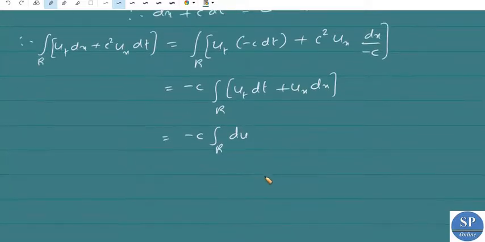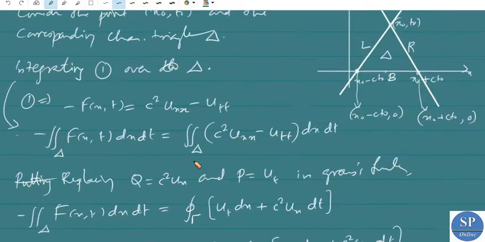Now integrating this over R, R starts from the point x naught plus c t naught comma 0 to the point x naught comma t naught. So in the positive direction, we are going from this point to this.